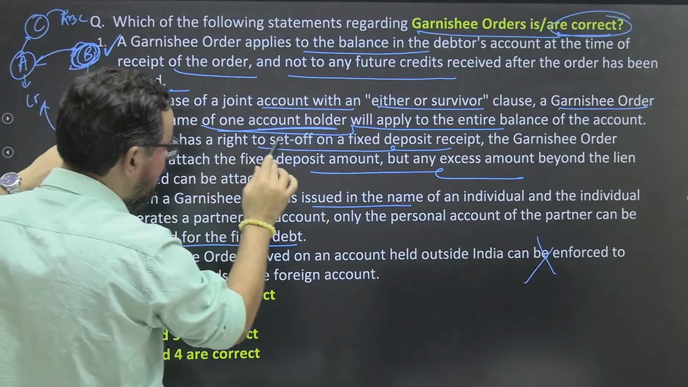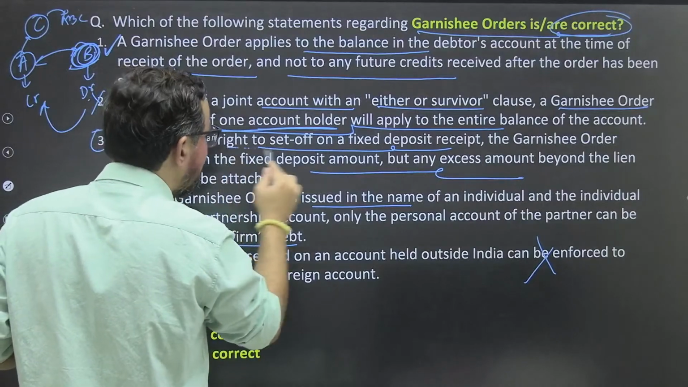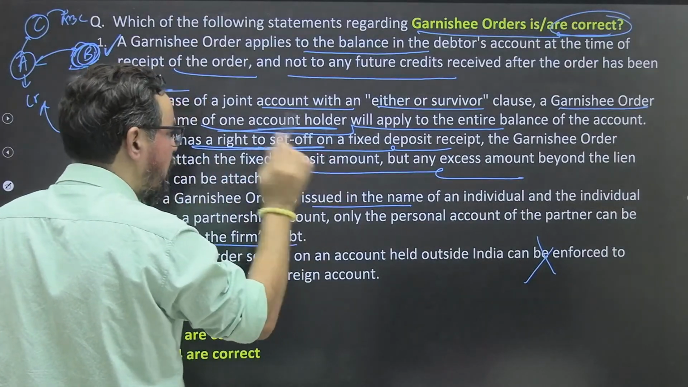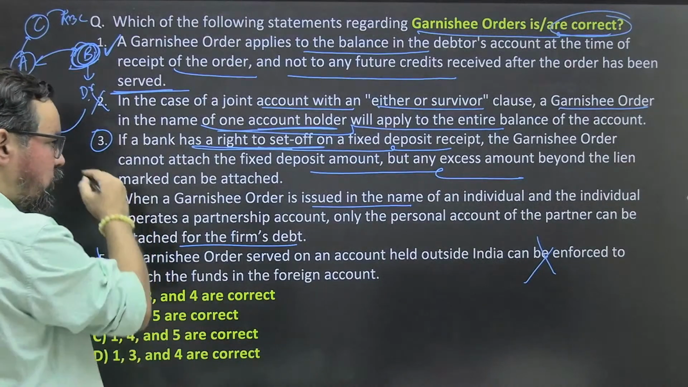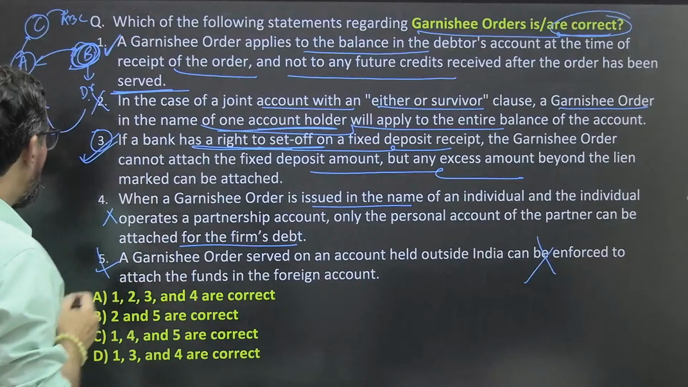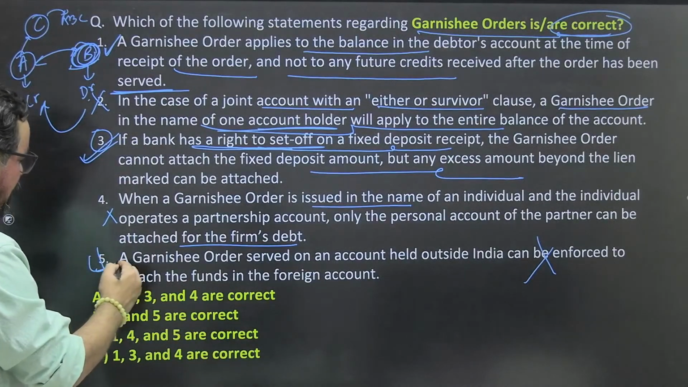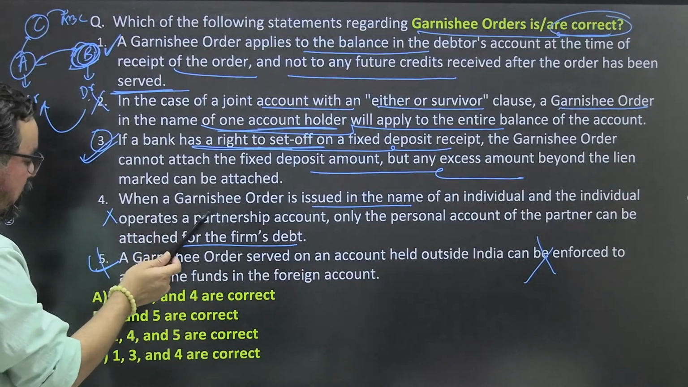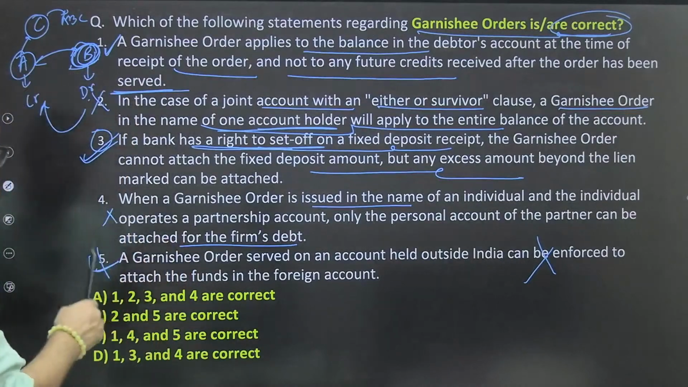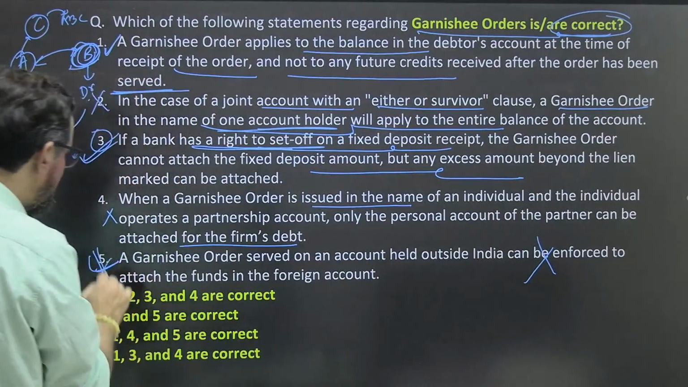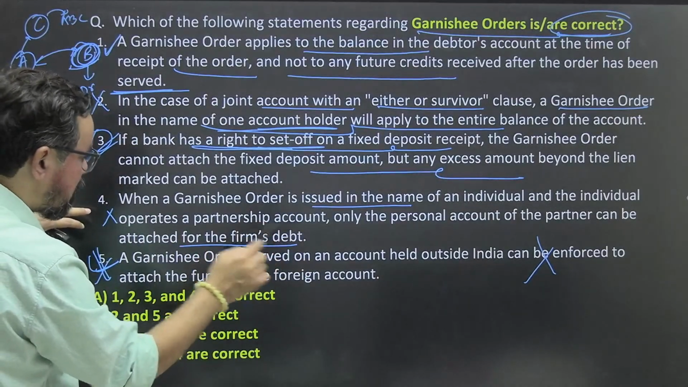If the bank has a right to set off on the fixed deposit, the garnish order... If the bank has a right to set off, let's say you took a loan against your bank deposit, this is true. This statement is also true. So 1, 3 and 5, the garnish order. Okay, this was wrong. 1, 3: the order is in the name of an individual and the individual operates the partnership firm. This is true.